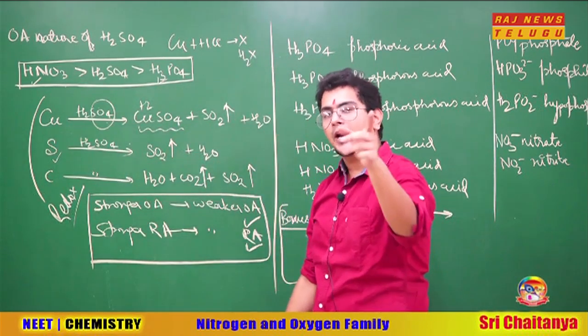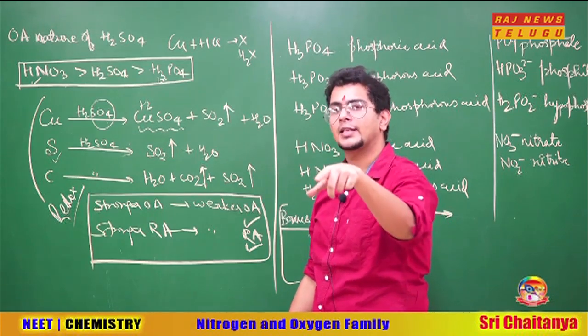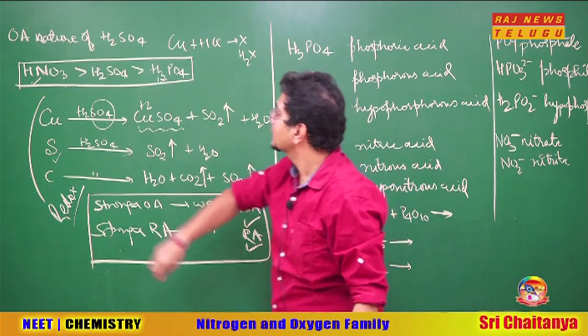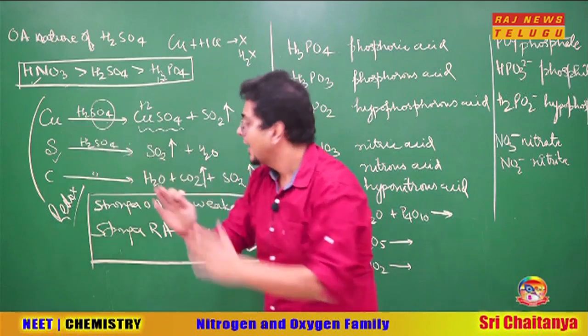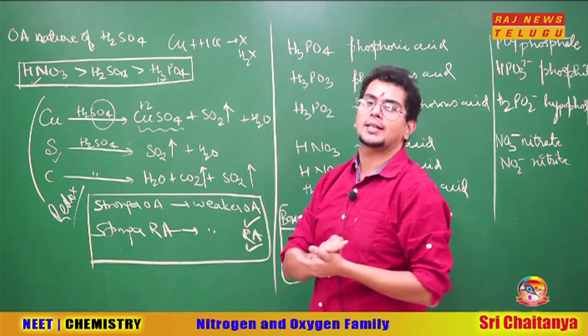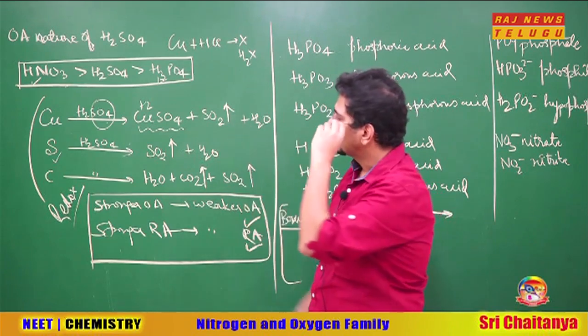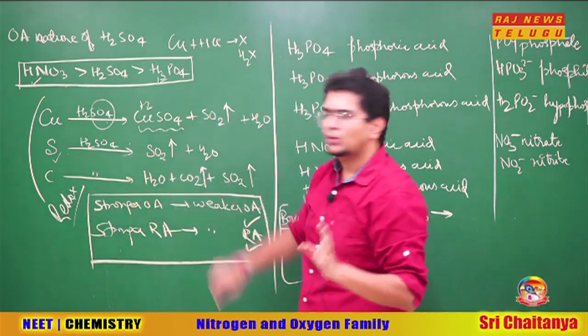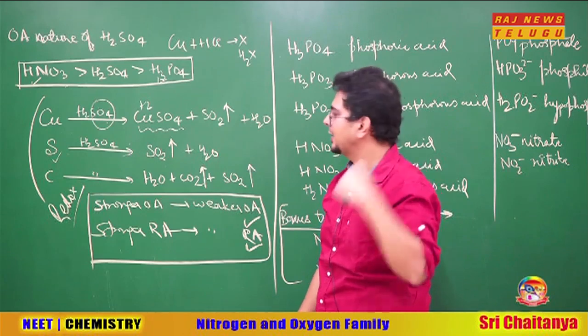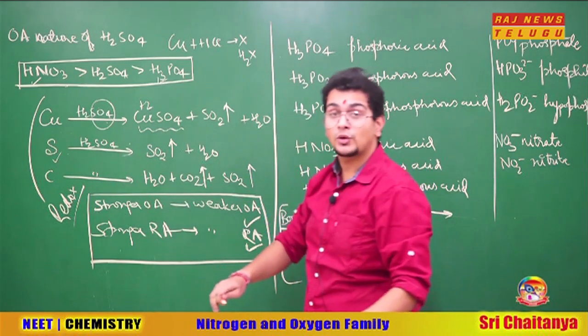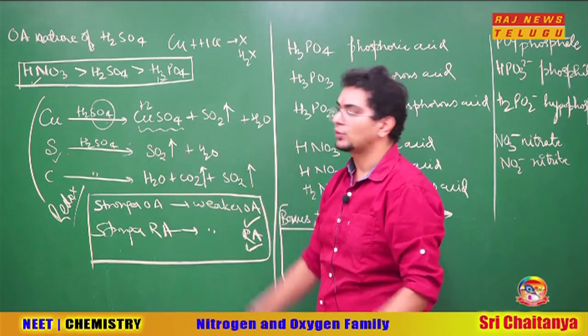If H2SO4 is the stronger oxidizing agent, he can easily form H3PO4, but he cannot form H2SO4 or HNO3. That means if nitrogen reacts with H2SO4, will I get HNO3? No, because HNO3 is the better oxidizing agent and H2SO4 cannot form a better oxidizing agent than himself by acting like an oxidizing agent. To understand this idea, sulfur will stop at SO2. H2SO4 will not be formed here. What happens to H2SO4? He gets reduced to form SO2.